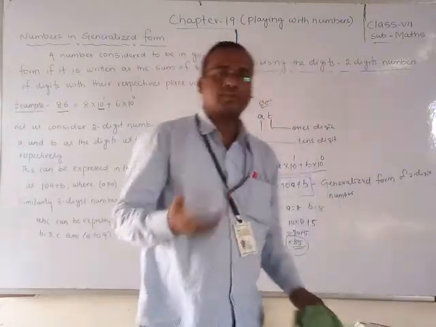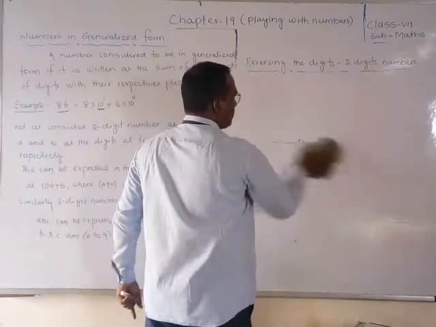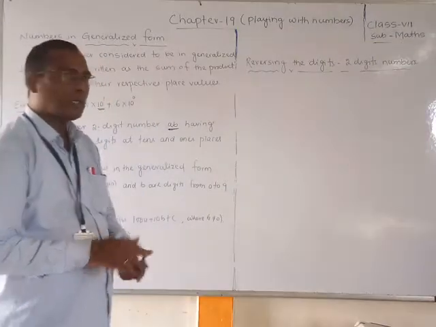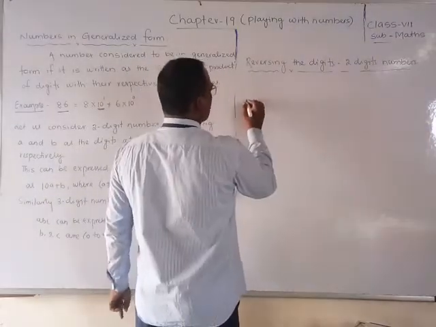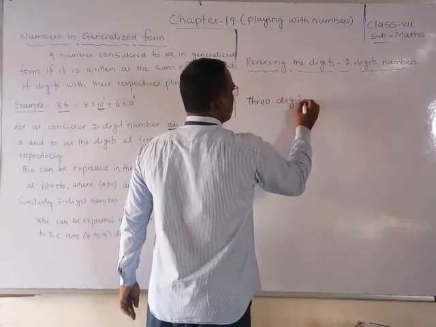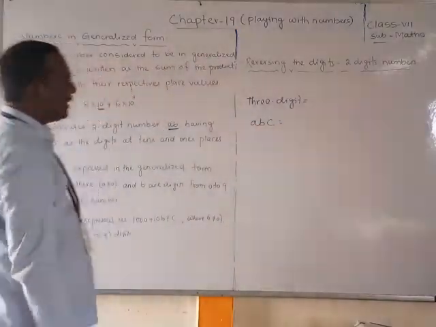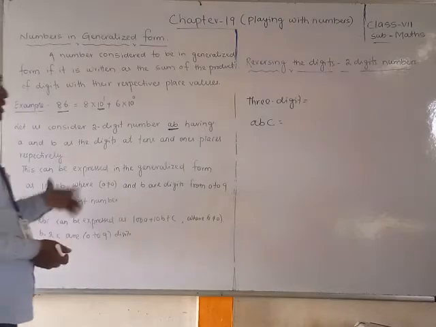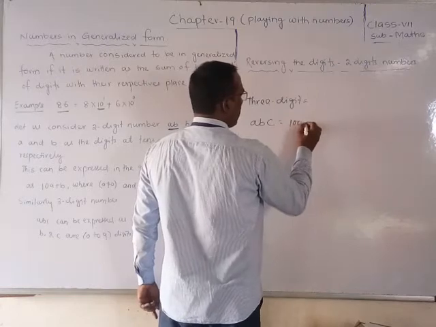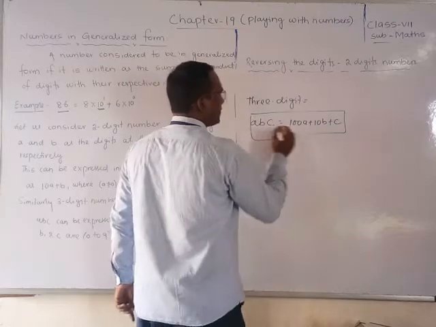How can we express a two-digit number in generalized form? Generalized form means we express it as the product of each digit with its place value, plus the sum of the other digits. Suppose we take a three-digit number, ABC. How can we write the general form? The generalized form is 100A plus 10B plus C. This is called the generalized form of a three-digit number.